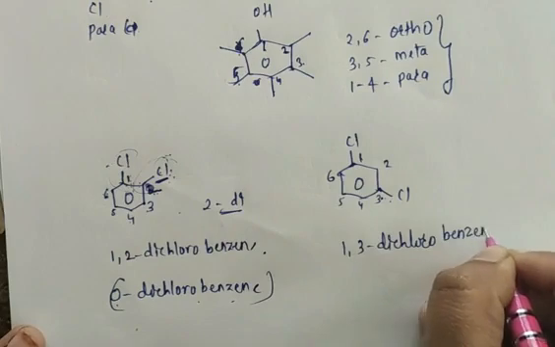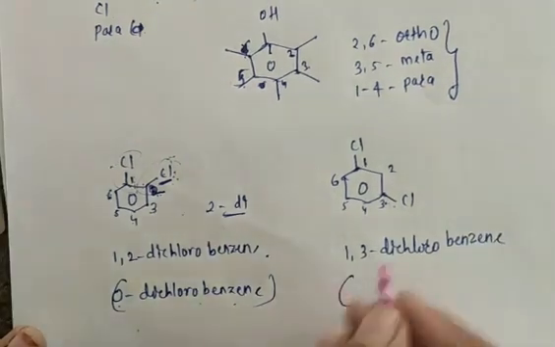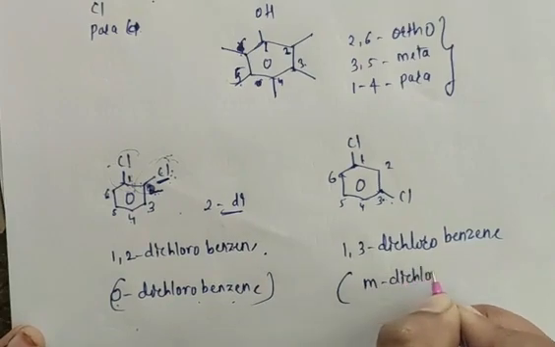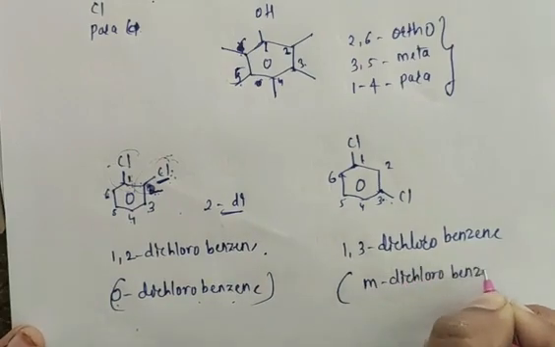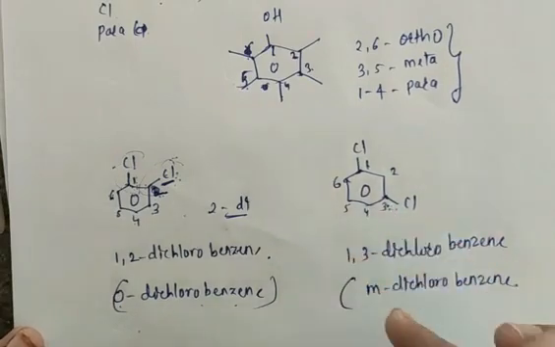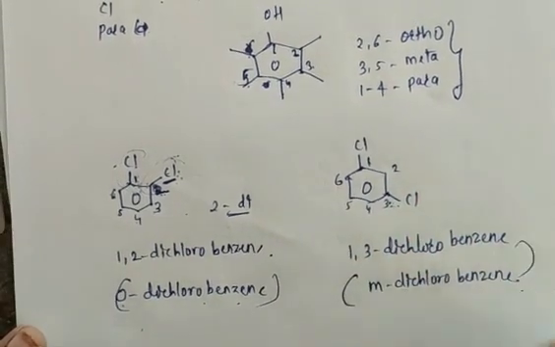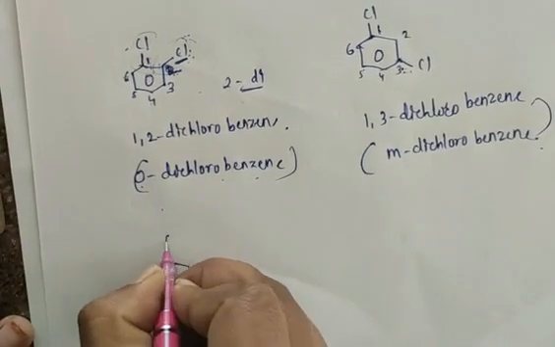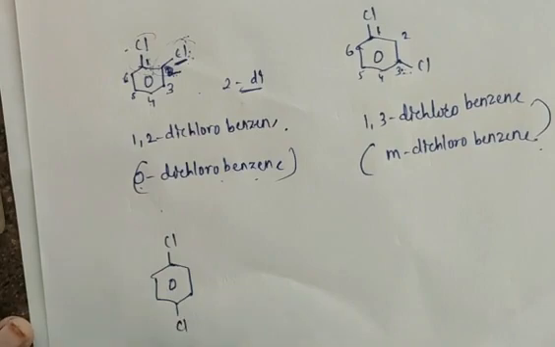So dichlorobenzene, and we also call it meta dichlorobenzene. Yes, meta dichloro. At meta position we have a chlorine group, meta dichlorobenzene. Now if I go for para position, at para position we have one Cl here and one Cl here.